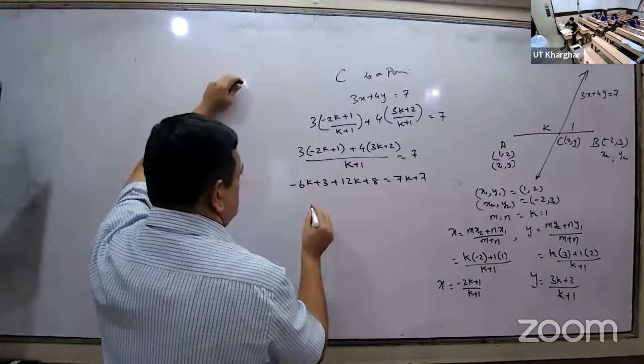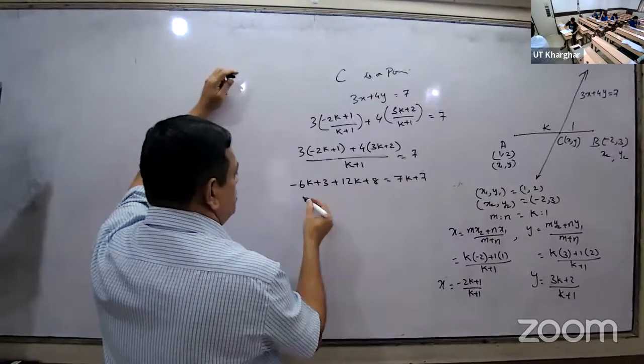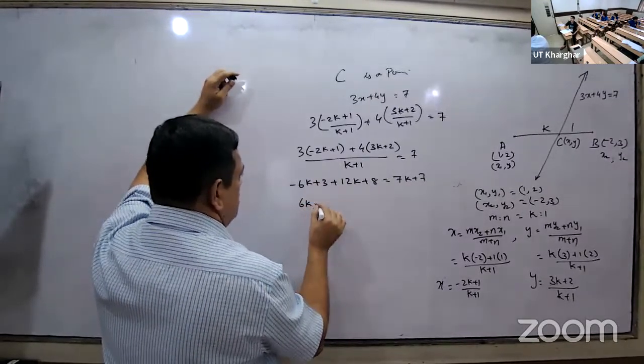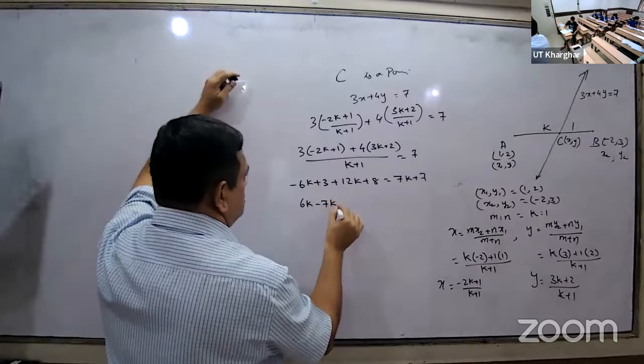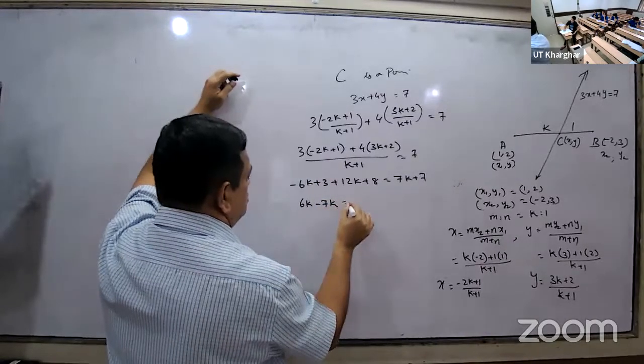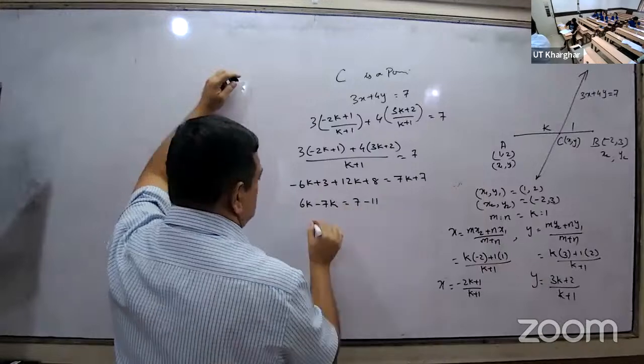Minus 6k and how much? This is coming as what? 6k minus 7k is equal to 7 minus 11. Minus k is equal to minus 4, k is equal to 4.